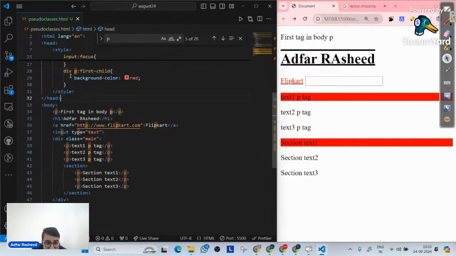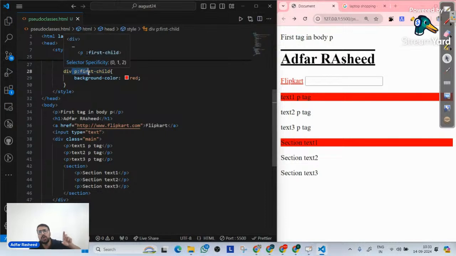So you can understand that I am telling a div descendant selector. Now, when I say descendant, what does a descendant mean? Inside this particular div, check all those p's. Doesn't matter whether it's in the first hierarchy, the second hierarchy, or the third hierarchy, it does not matter. But select all of those p tags that are first child of descendants of div. So that's why this text p tag. Is this the first child of descendant div? Yes. Is this a first child of any parent? But that parent is descendant of div? Yes, it's a descendant of div. That's why this got styled.